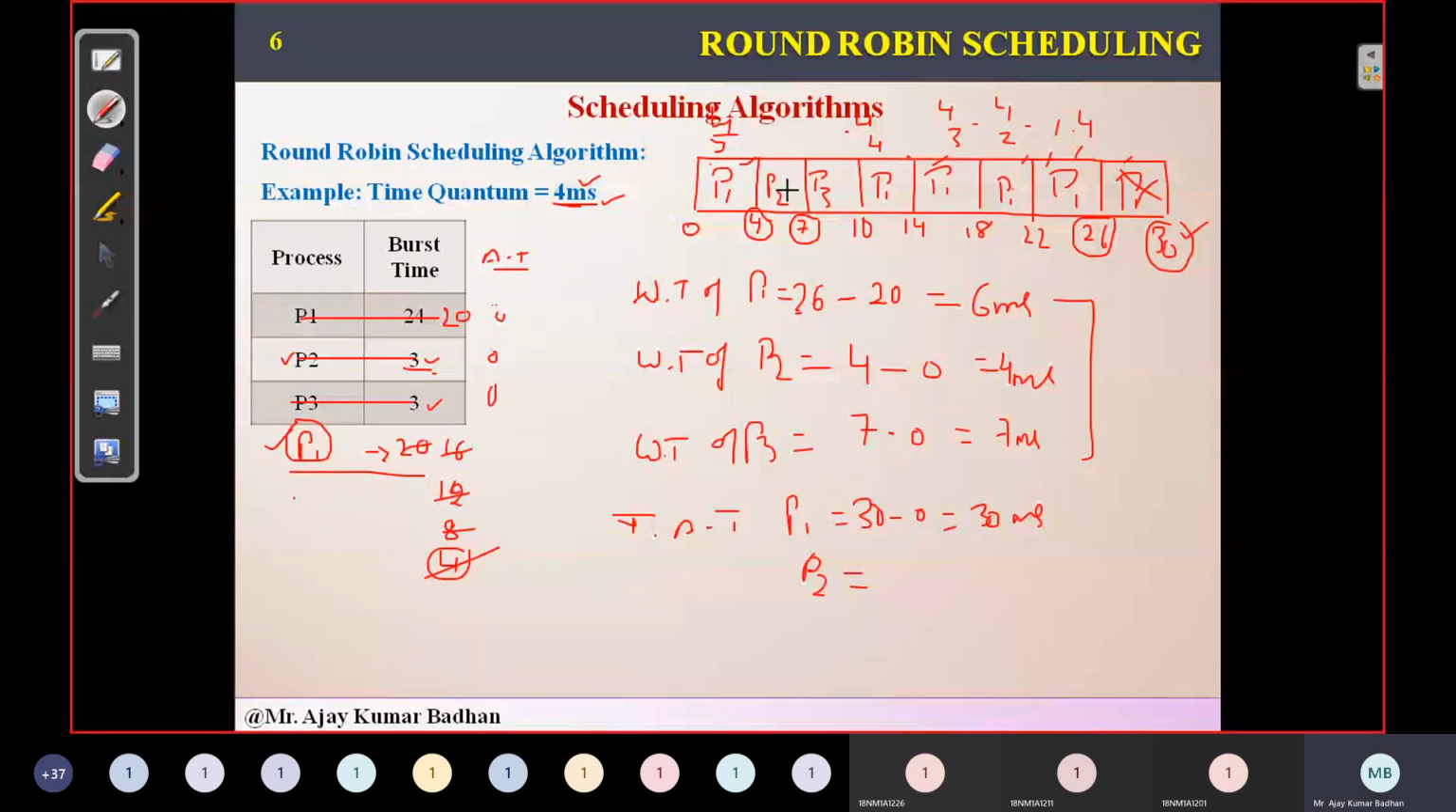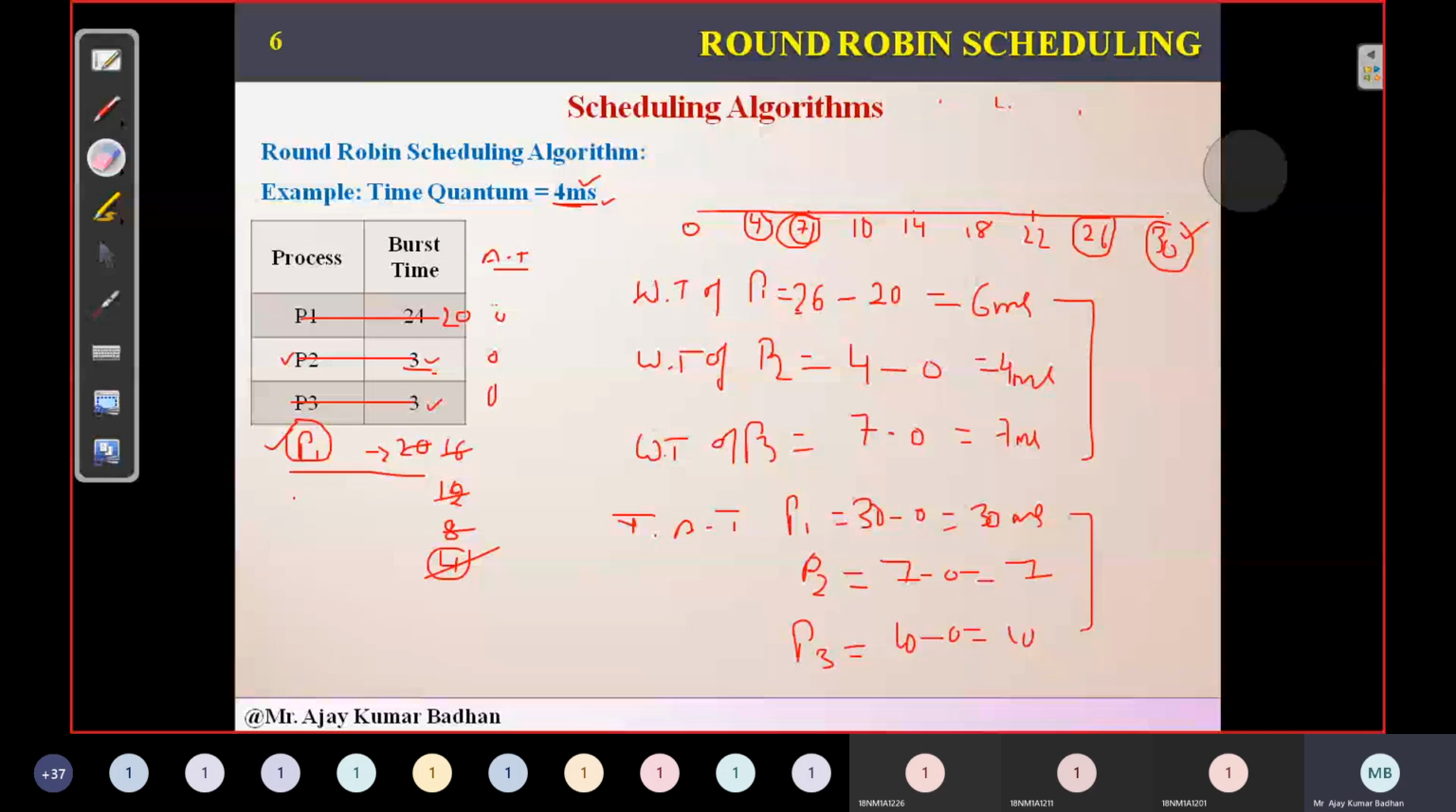So P2 executed here. So right side of P2 is 7. So 7, arrival time is 0. So 7 milliseconds. Then P3. So P3 means how much you will get? 10. So 10 minus 0 is 10. So average of that will give you the average turnaround time for that particular process.